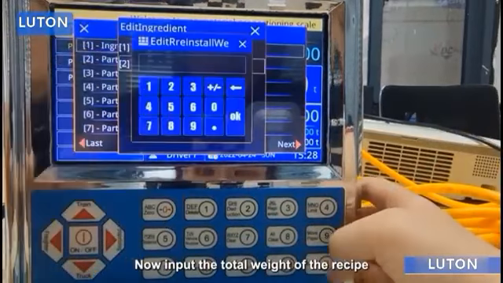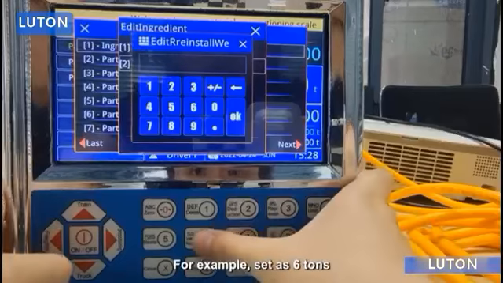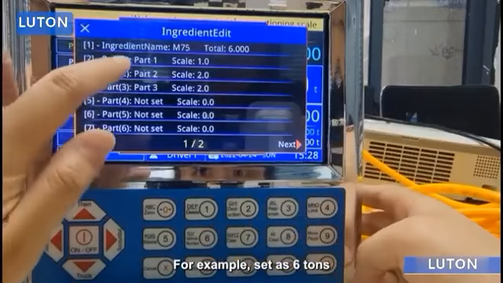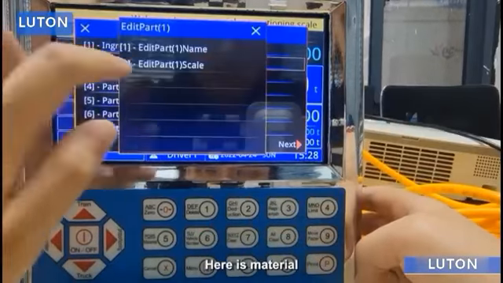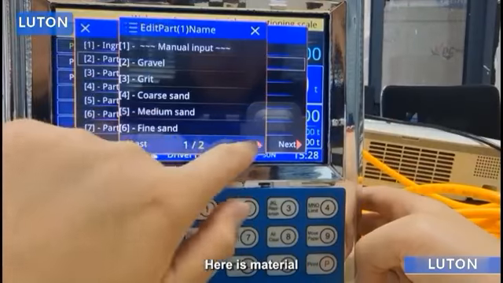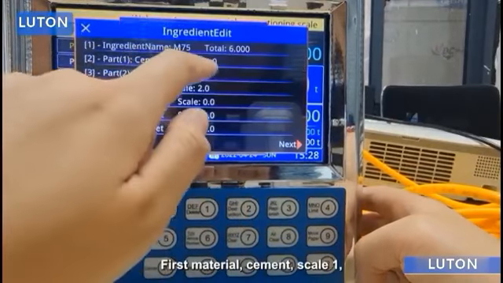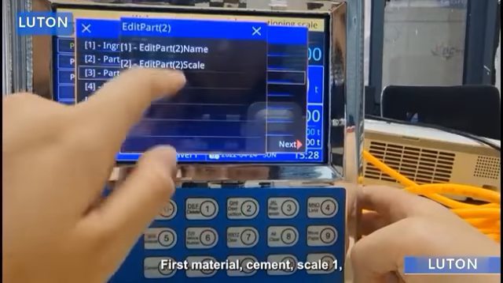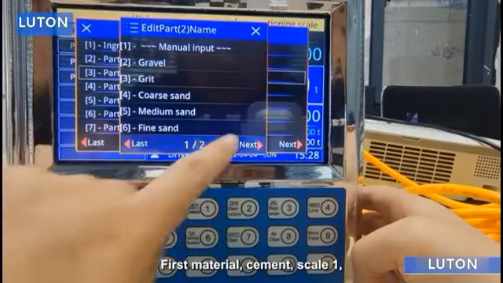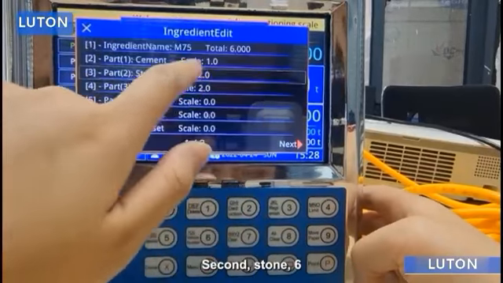Now input the total weight of the recipe. For example, set as 6 tons. Here is material. First material, cement, scale 1. Second, stone, 6.